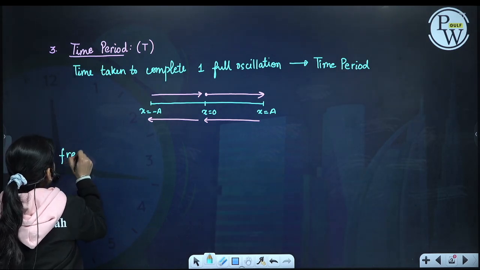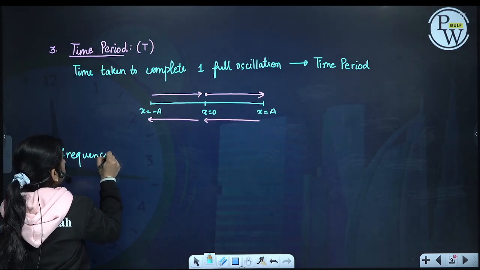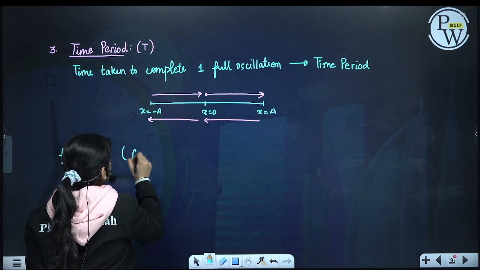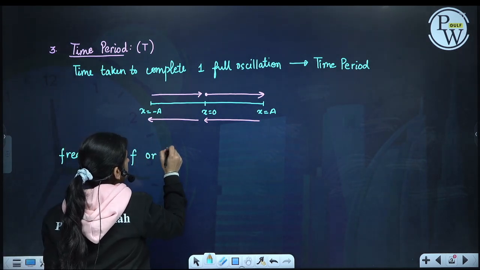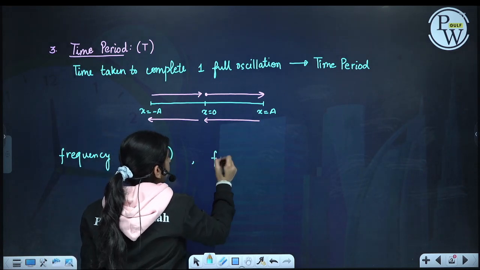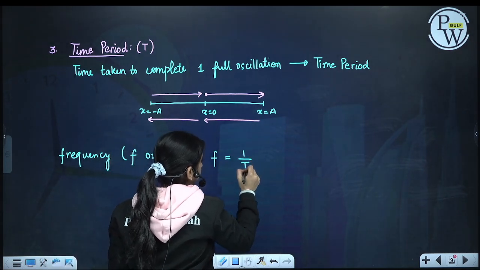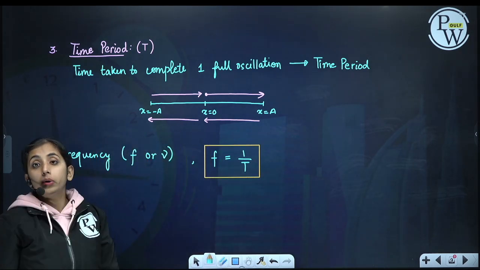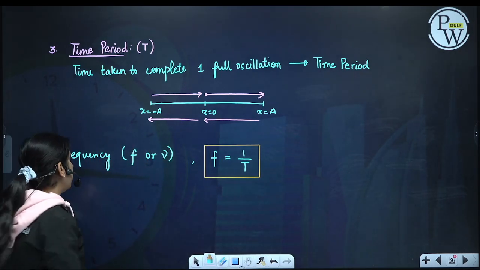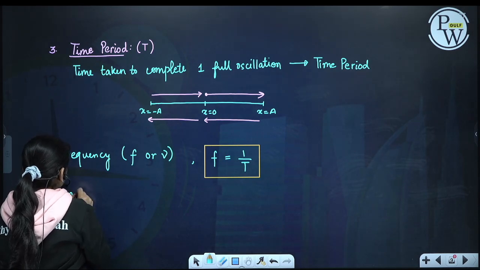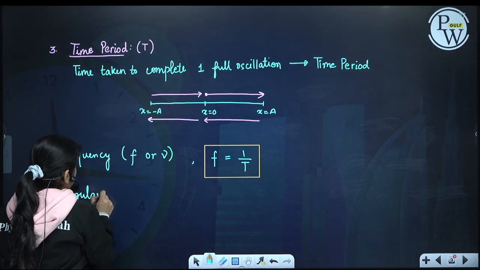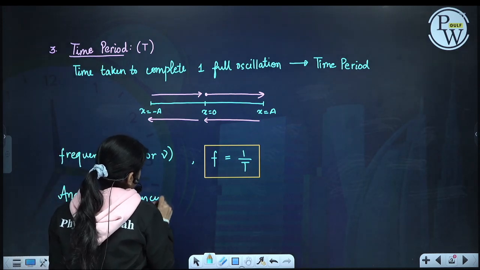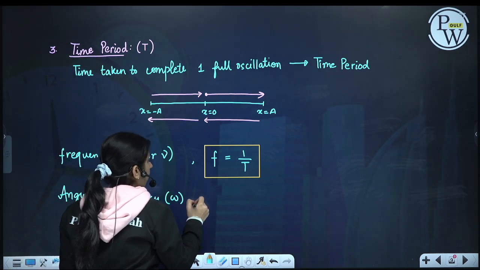And what will be the frequency? Number of oscillations done in unit time. Frequency is denoted by f or nu, both. So frequency is 1 by T, the number of oscillations we do in 1 second. Then we have the angular frequency, omega.